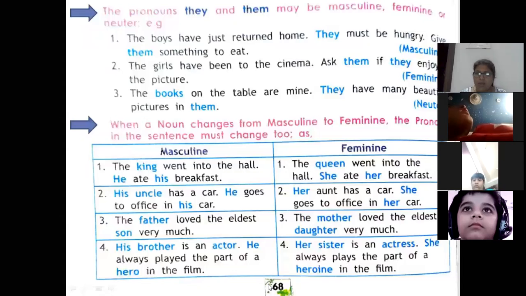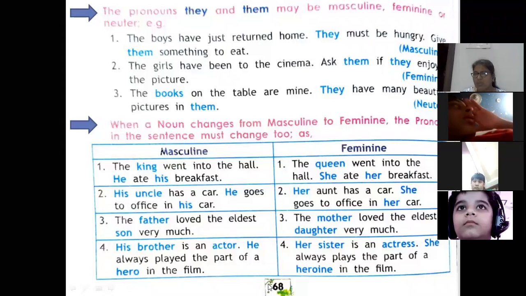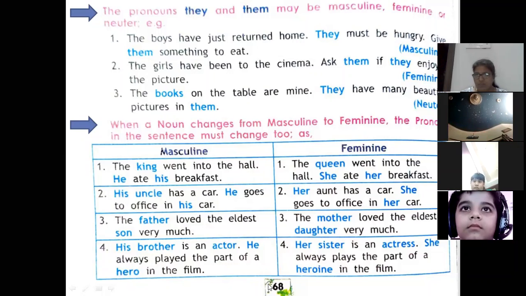Now again, when we are changing the genders, we are changing pronouns also. So they and them, these pronouns are used for masculine, feminine and neuter. How can you understand this? See, first we are using them with masculine genders. The boys have just returned home.